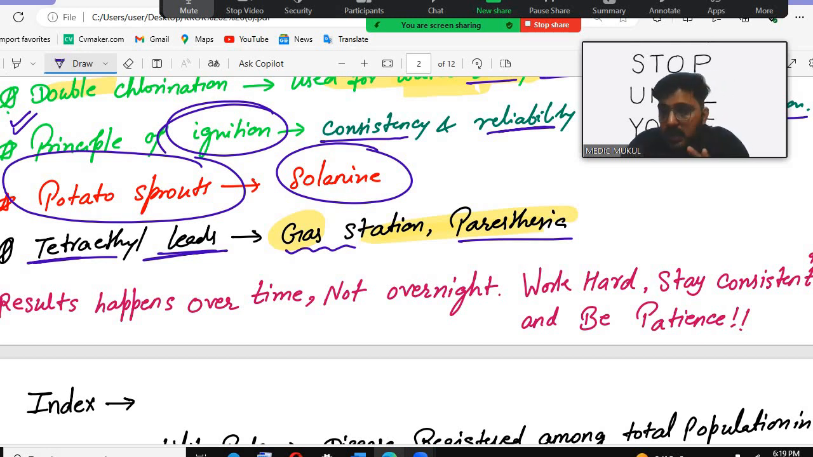So always remember, results happen over time, not overnight. Work hard, stay consistent, and be patient. This is the time that you have to work hard. You don't think that in one day, one night you work hard and everything will be solved. No, you have to be consistent and be patient, because whatever you are doing is great. Whatever you are studying, you are doing your 100%. You are giving your best. So just stay consistent and be patient.